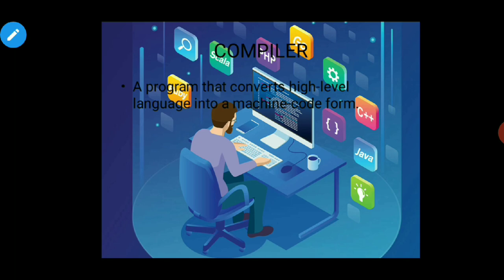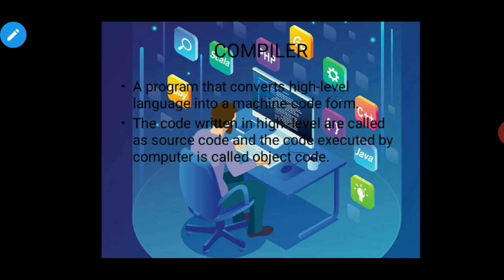High level languages are the programming languages actually, like C, C++, QBasic. These all programming languages are converted into binary code by the compiler, okay. And I already have mentioned that the code which is written in high level is called source code, and the code executed by the computer is called object code.